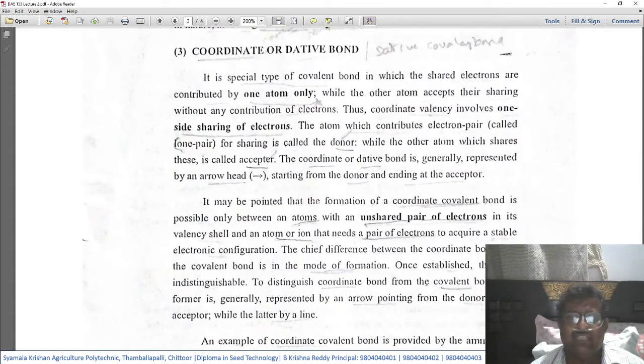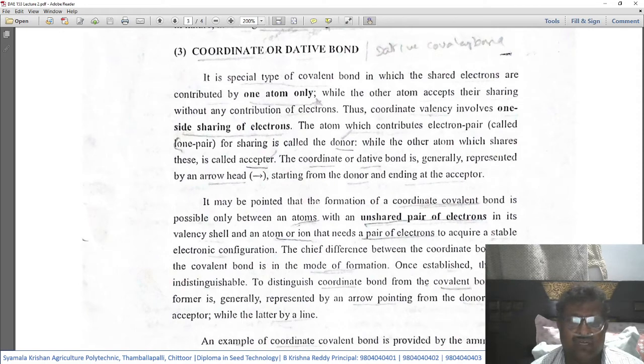The atom which contributes the electron pair for sharing is called the donor, while the other atom which shares this is called the acceptor.